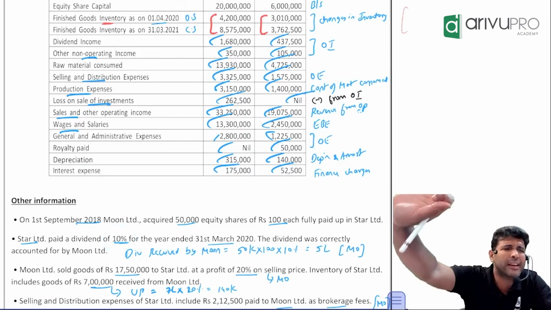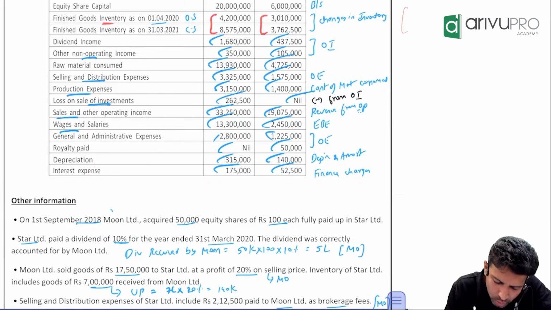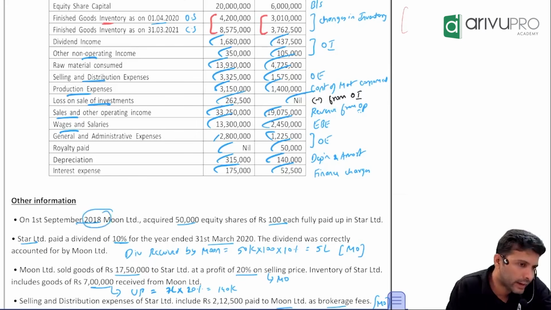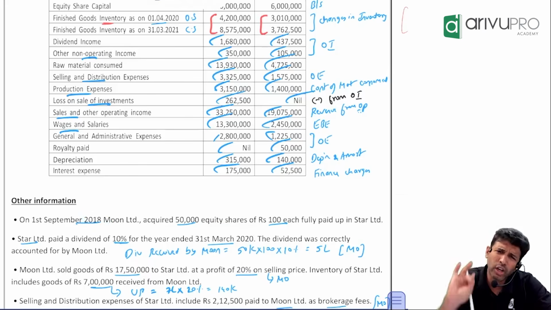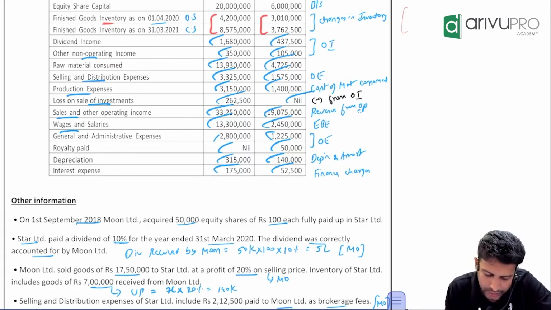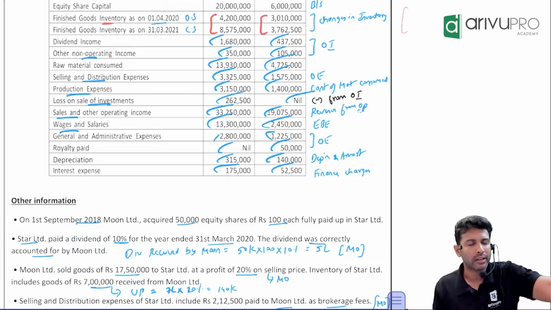That means it's a normal dividend only, because we became shareholder when? 2018. And this dividend is for which year? 2020. Pre-acquisition dividend or normal dividend? Normal dividend. The dividend was correctly accounted by Moon. So they've correctly accounted, it's fine. But there is a small problem here.